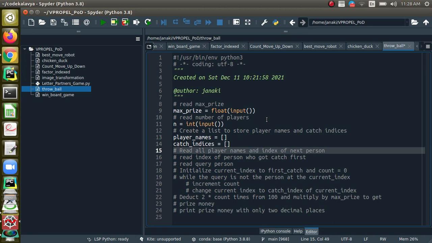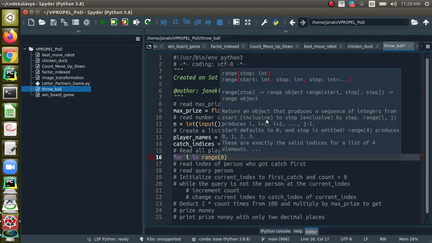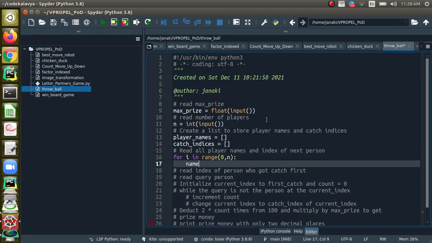And then you are going to read all the player names and the index of the next person who caught the ball, right? So for i in range 0 comma n, what should we do? We should read the name and index, right? It's in a single line, so input will read it and we apply split to it.